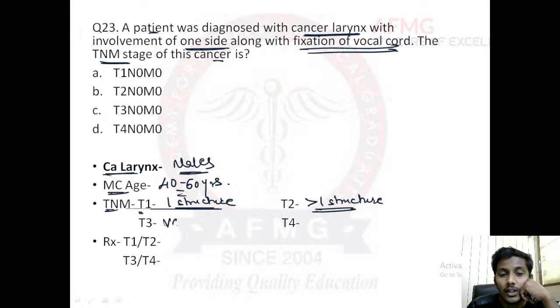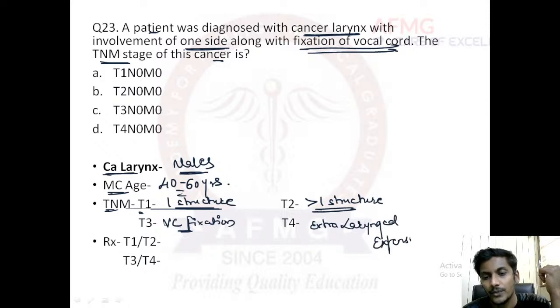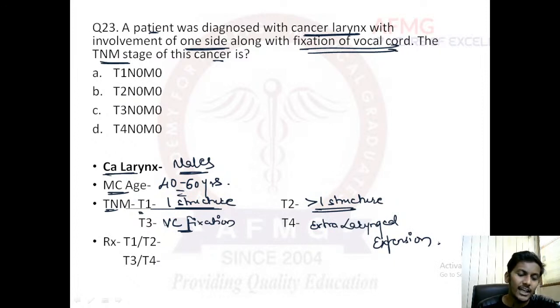When there is vocal cord fixation, it is known as T3. Whenever the vocal cord is immobile, or the cancer has engrossed the vocal cord so that it is not able to move, that is T3. T4 would be any extralaryngeal extension, either extension to the thyroid cartilage or any extralaryngeal extension. At least remember the T staging, and M is not important. M is metastasis. If there is metastasis, then there would be M1.